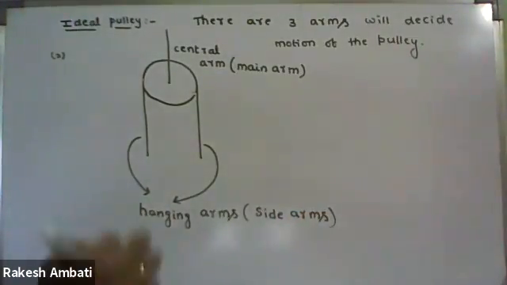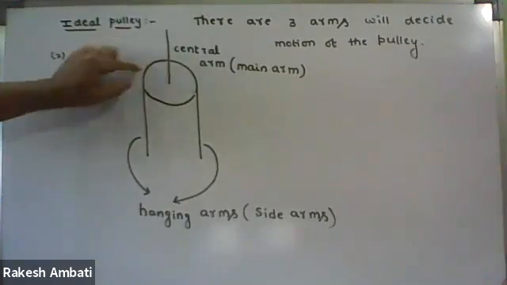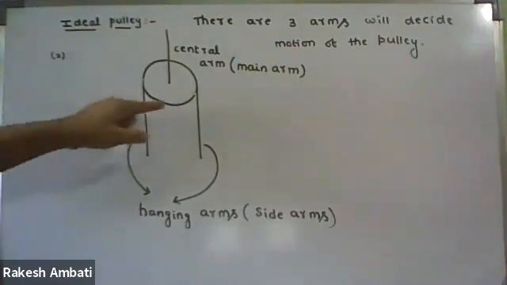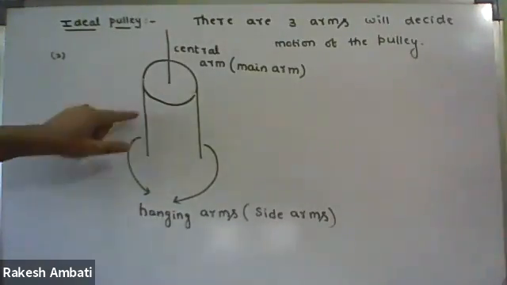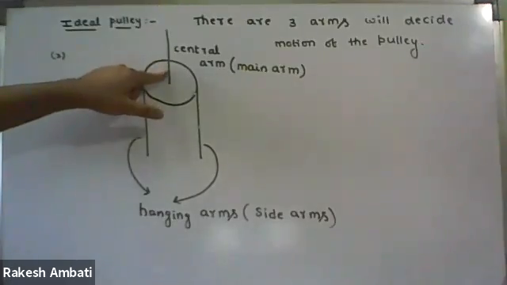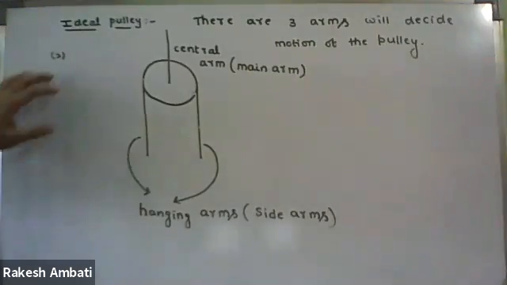So totally three arms: the first one is the central arm, and these two are side arms. These three arms will decide the motion of the pulley. So that is the second point.